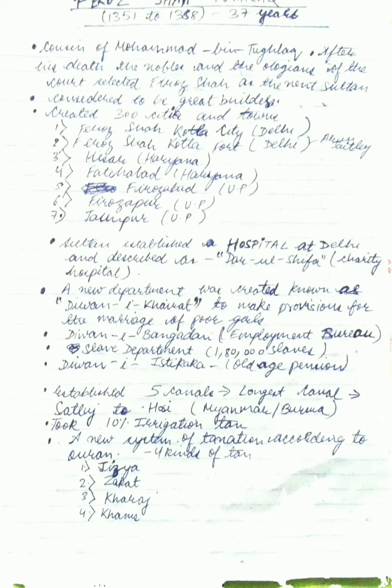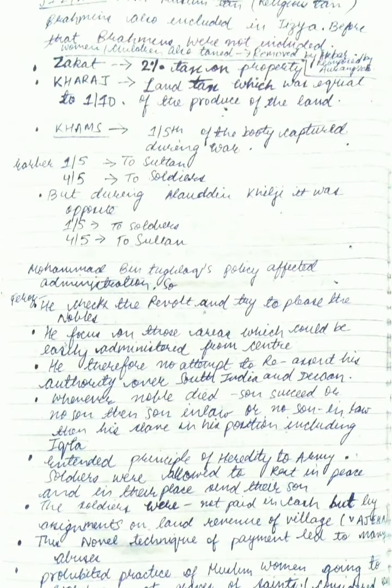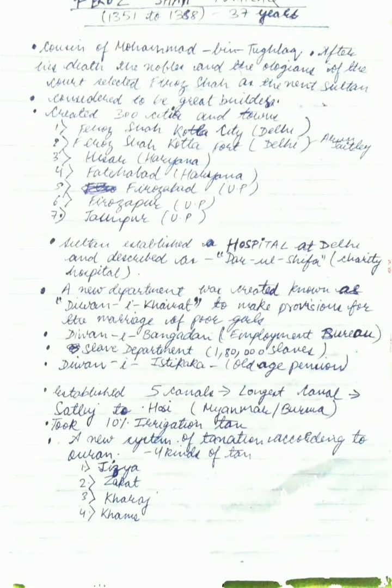He was considered to be one of the great builders. He created 300 cities and towns. So the nobles had chosen the cousin of Muhammad bin Tughlaq, Firoz Shah Tughlaq, as the new ruler, and he had created almost 300 cities and towns. First was the very famous city of Firoz Shah Kotla, as you can see here, in Delhi. Then the second was the Firoz Shah Kotla fort in Delhi, which is now named after Arun Jaitley. It is the Arun Jaitley fort.